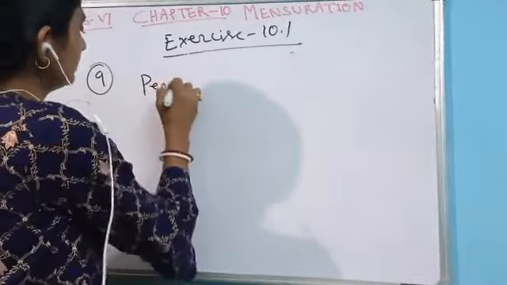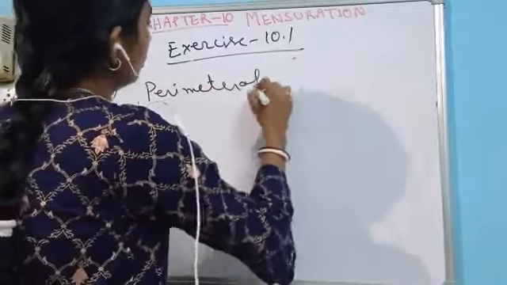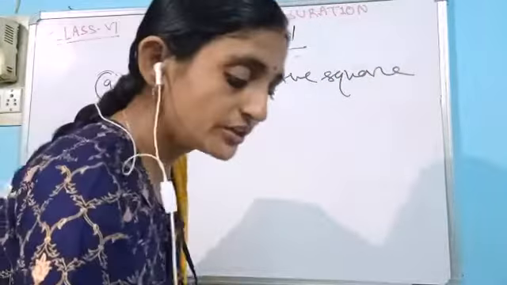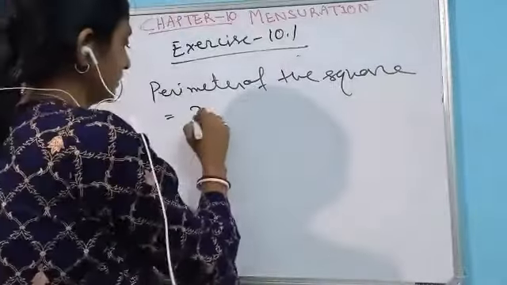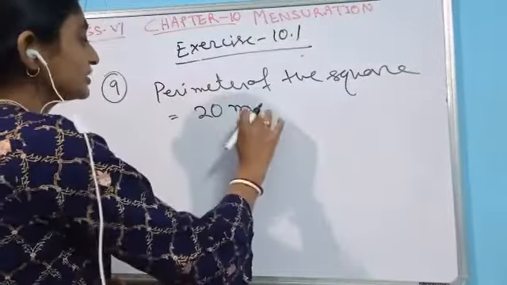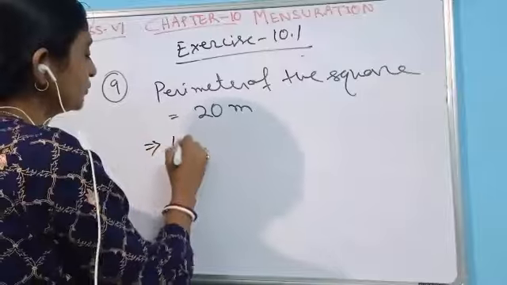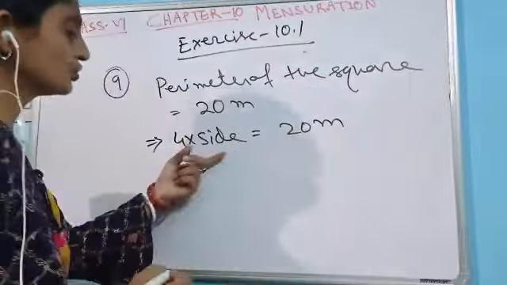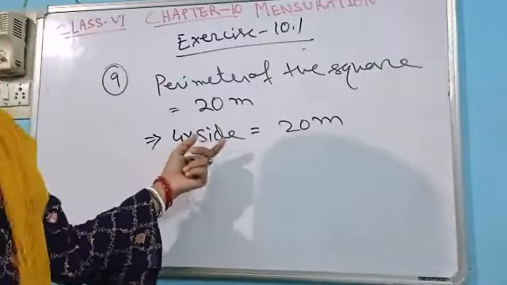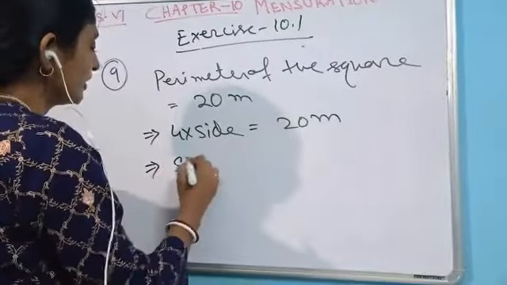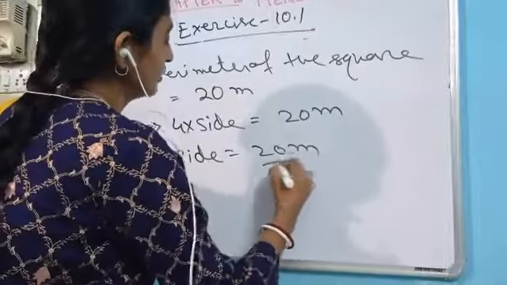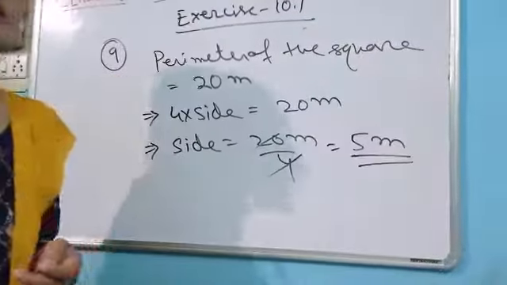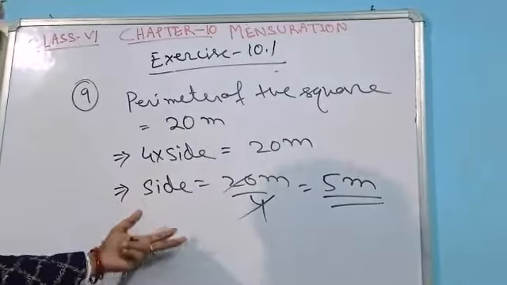As per the question, the perimeter of the square is given as 20 meter. As per the formula we know that 4 into side is equal to 20 meter. Yes or no? Here we have to find the length of one side. So what we can do? One side is equal to 20 meter divided by 4. After cancelling, we are getting 5 meter. So each side of this square will be 5 meter.